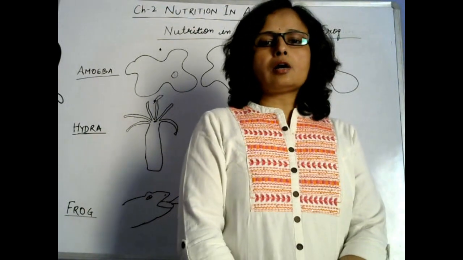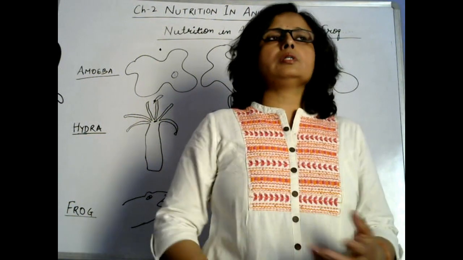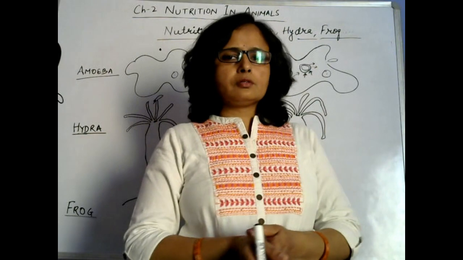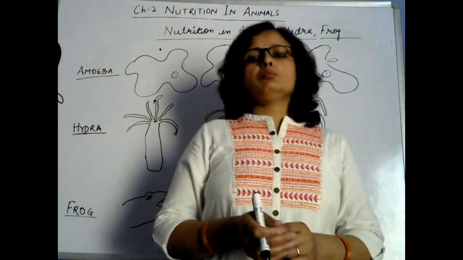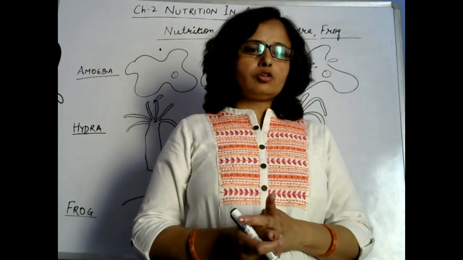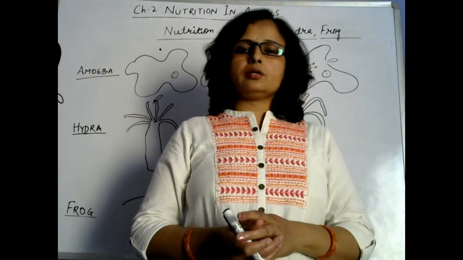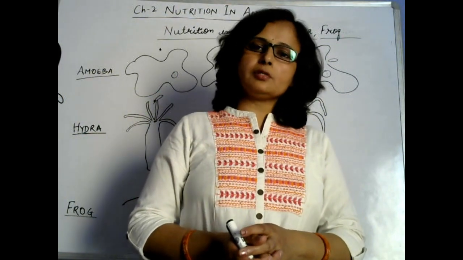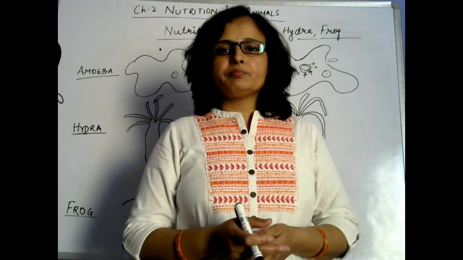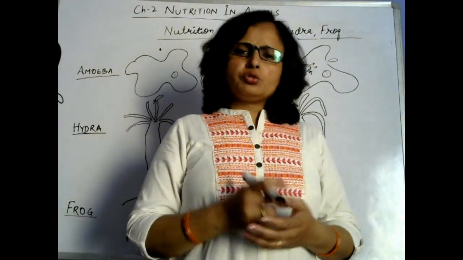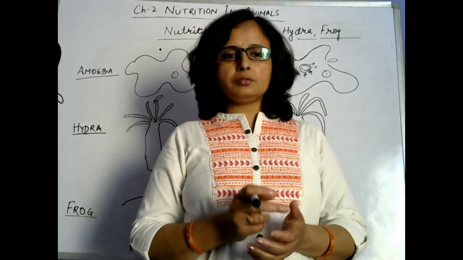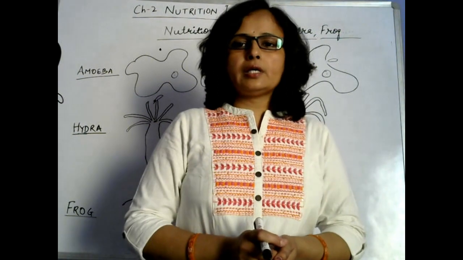Now, how does nutrition take place in insects, or how do they do the process of ingestion? For ingestion in some insects like mosquitoes, houseflies and butterflies: in mosquito and butterfly there is an organ called the proboscis. By using its proboscis, a butterfly sucks nectar and juices from flowers, and a mosquito sucks blood from different animals.